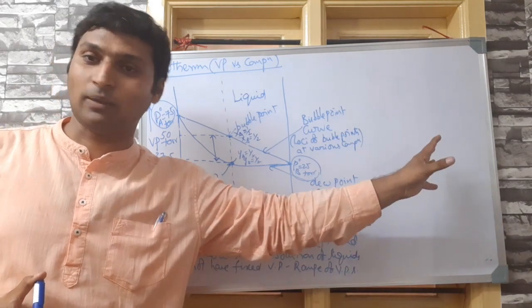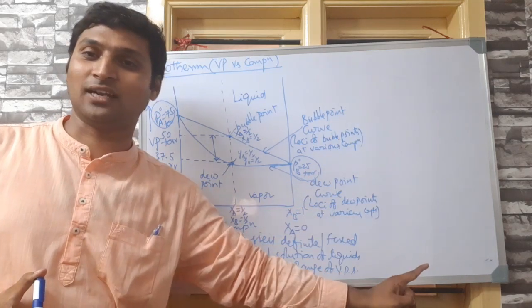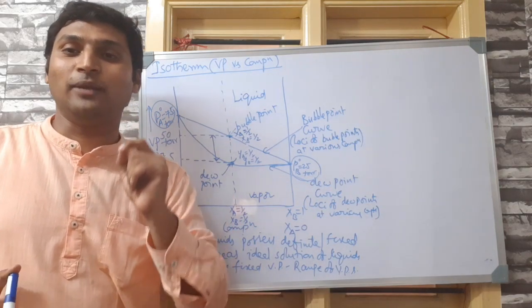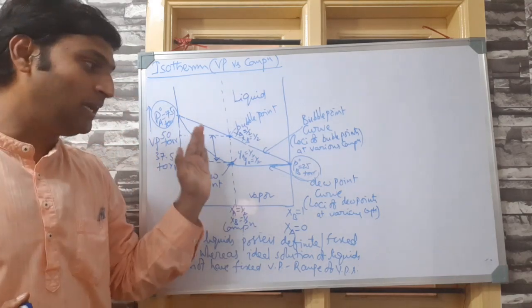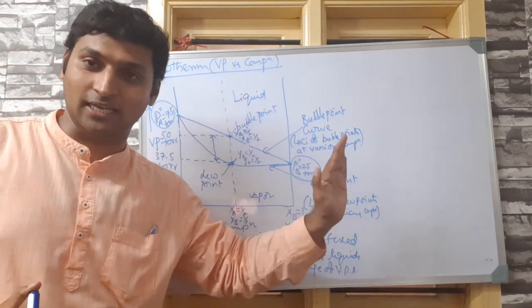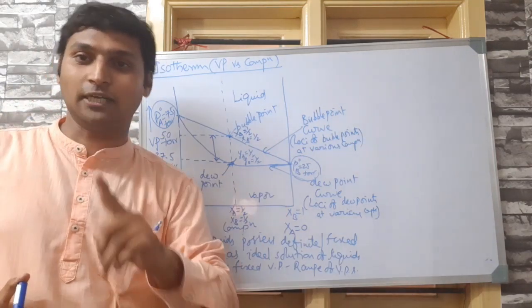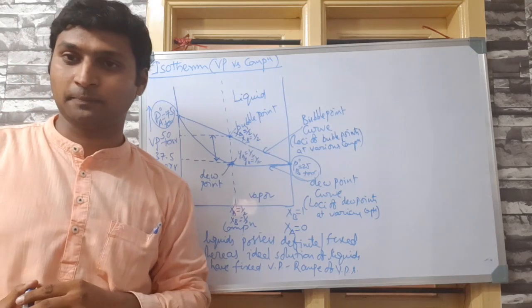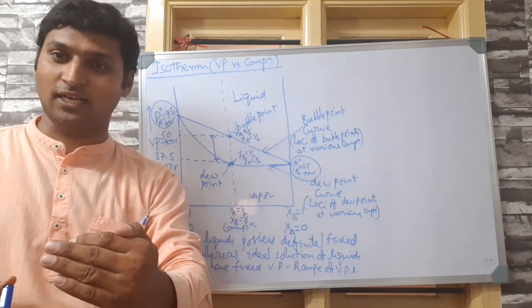When we draw the temperature versus composition curve, we will be able to understand fractional distillation better. So let me draw a complementary curve for temperature versus composition at fixed pressure, that is an isobar. If we draw that, we will be going closer to fractional distillation.